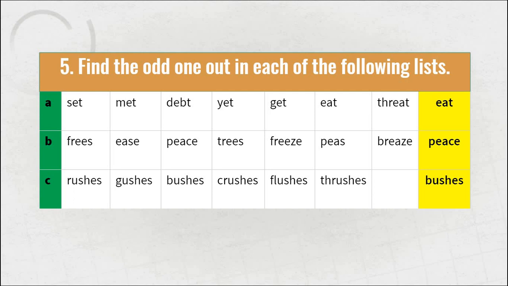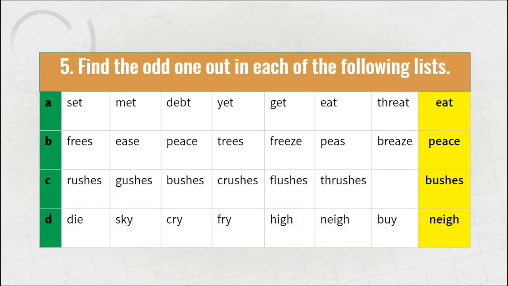Once again, rushes, gushes, bushes, crushes, flushes, thrushes. All the sounds are nearly the same. This is a little bit tricky. All the sounds seem the same, but bushes is different. Look again: rushes, gushes, bushes. The first syllable sound of all is "u", while in bushes it is "oo". Rush, gush, crush, flush, thrush, bush. So the first syllable sound of bush is different. Therefore, it's out.